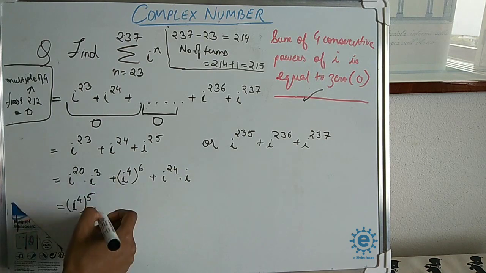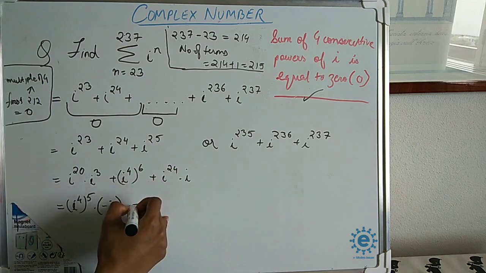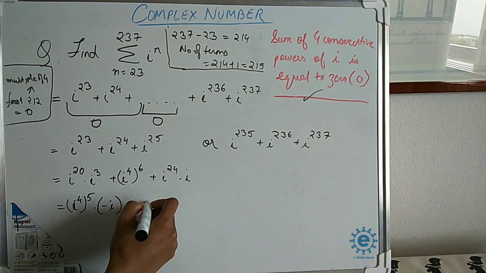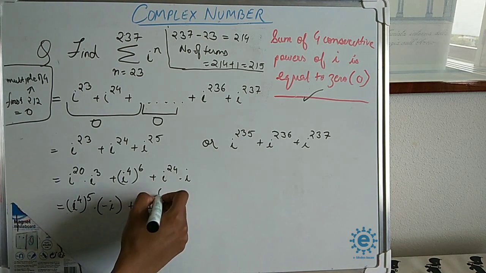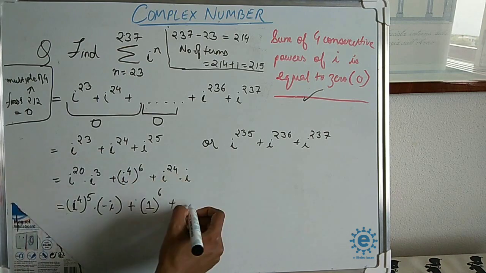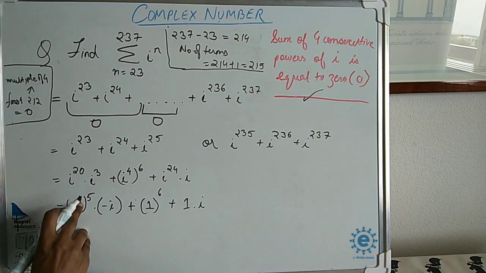Now i cube is minus i, and i to the power 4 is 1. I to the power 24 we have already solved, so this will be 1, and 1 to the power 5 is 1.